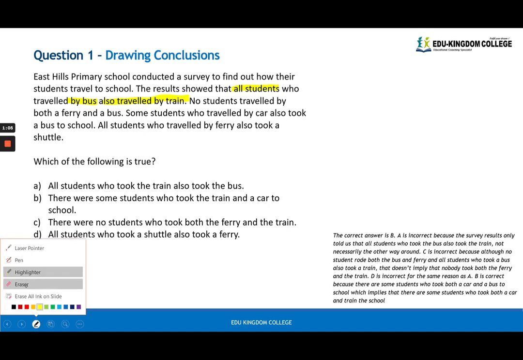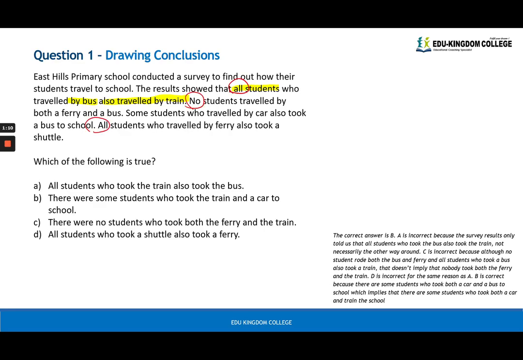Remember, these words of high modality, like all and no, are useful, whereas words like some or many or little are not as useful because they don't help us in differentiating which one will definitely happen and which one will definitely not. Nonetheless, we can still highlight. No students traveled by ferry and bus. Some students traveled by car and also took a bus to school. All students who traveled by ferry also took a shuttle. Which one is true? The answer is actually B.